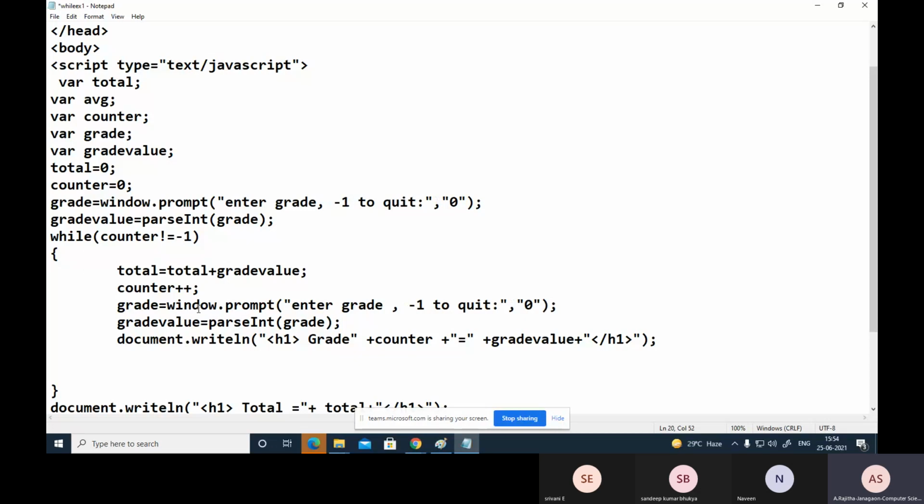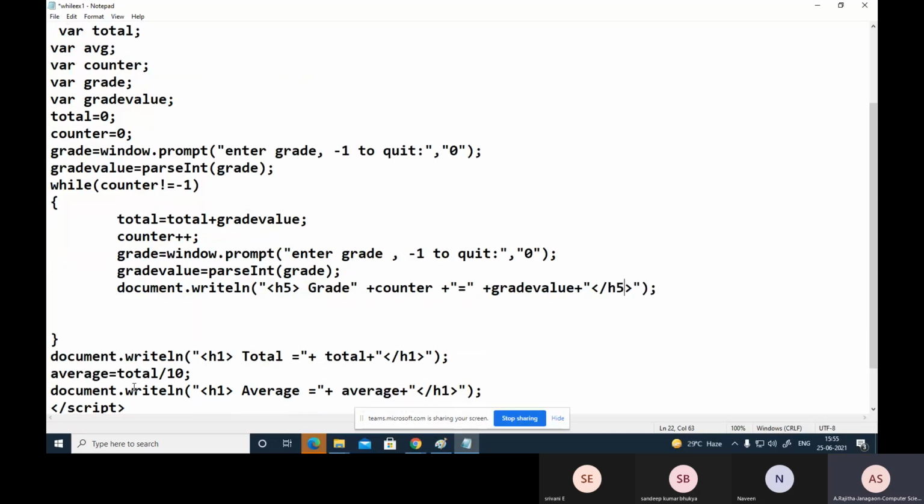Then after this, again find this, convert. Then next, if you're interested to display this grade value, so now I am using here only h1 to h5. I am using here also in the display. Right? Then next, if grade value not equal to 0. If grade value equals 0, then there is nothing, so nothing is entered. So if grade value not equal to 0, then only content is there.